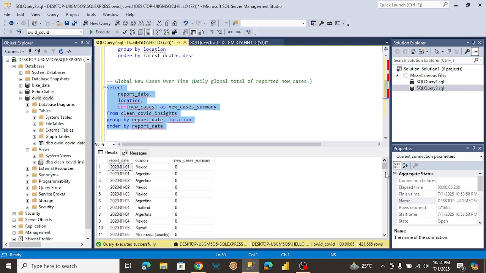So I want to see when we got our first case reported. As I keep scrolling, I can see here that Germany reported its first case on January 5th, which is quite fascinating because usually COVID didn't start booming until around, I think, March. And it's fascinating to see that we've been getting some cases even before that. So here we can see Germany reported its first case. And as you keep scrolling, we can see how we started growing.